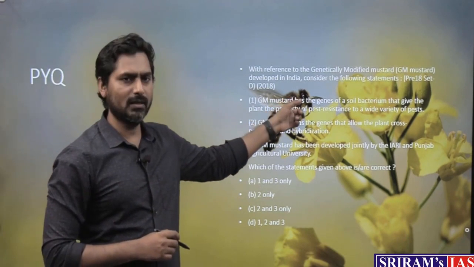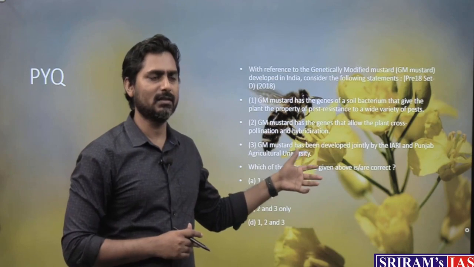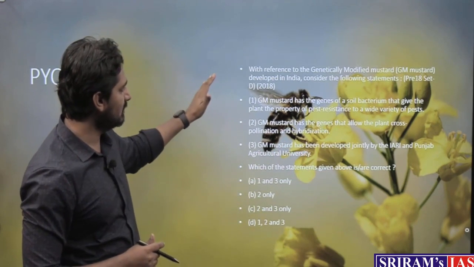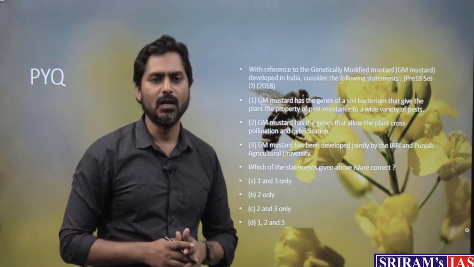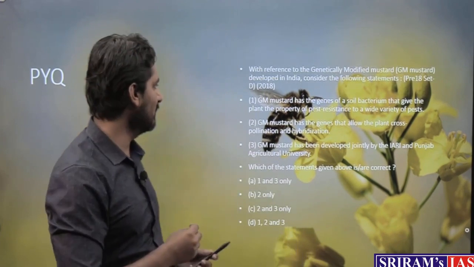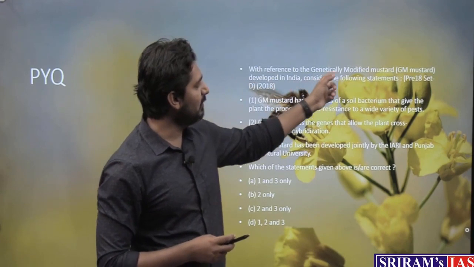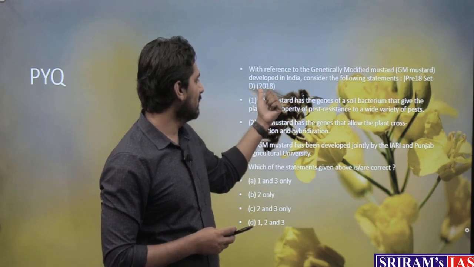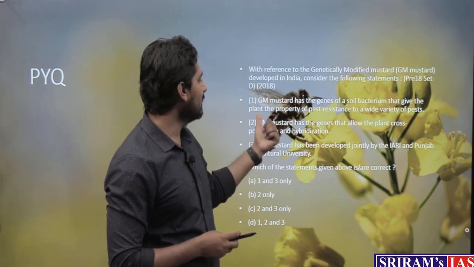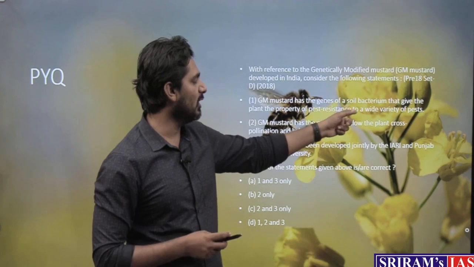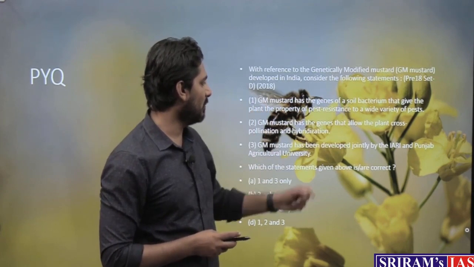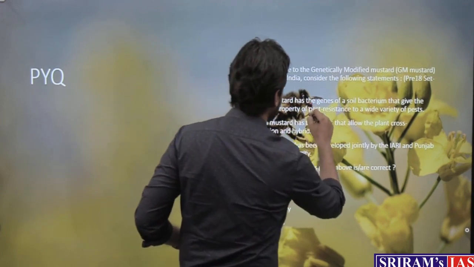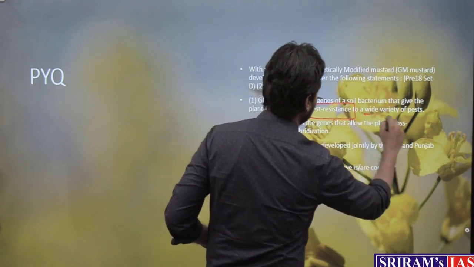So in one year they have already asked this question. So let us just look at the question. I know the font size is a little small, so I will read it out for you. This question has already been asked on GM mustard. So let us try to solve this question. With reference to genetically modified mustard, GM mustard developed in India, consider the following statements. This has been asked in 2018. GM mustard has the genes of a soil bacterium that gives the plant the property of pest resistance to a wide variety of pests.